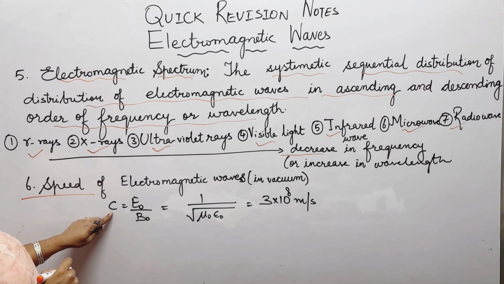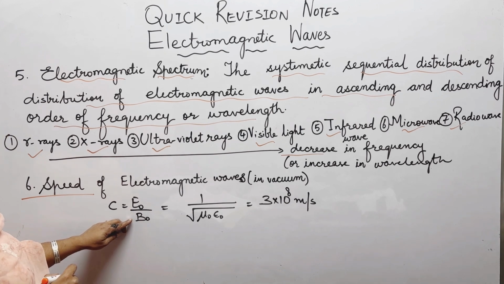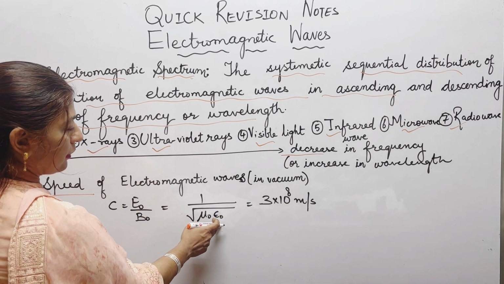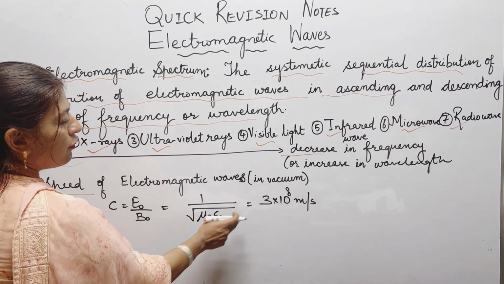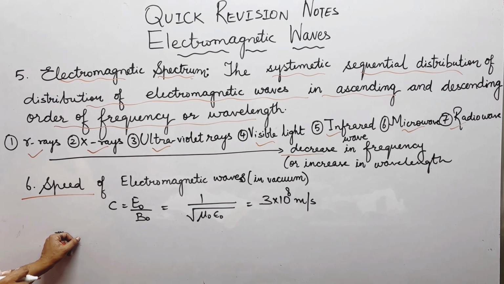It is denoted by C, and it is the ratio of the electric field in vacuum to the magnetic field, which gives 1 upon under root mu naught epsilon naught. Putting in these values, we get the velocity of light equal to 3 into 10 power 8 meter per second.